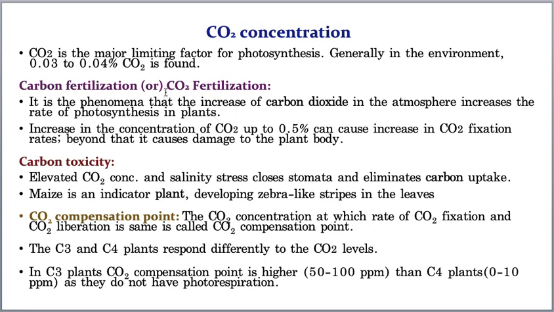So more amount of carbon dioxide, obviously more amount of glucose, but how much more? That means the increase in the availability of carbon dioxide obviously increases the rate of photosynthesis, but up to a limit, and this is called carbon dioxide fertilization. Now if this availability of carbon dioxide is more, then what happens? It results in carbon toxicity. That means please try to understand.